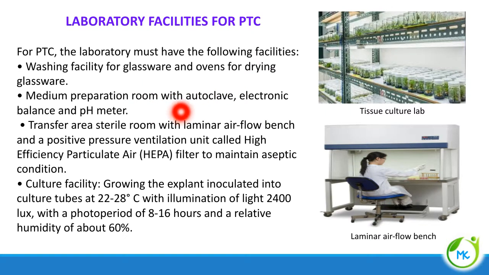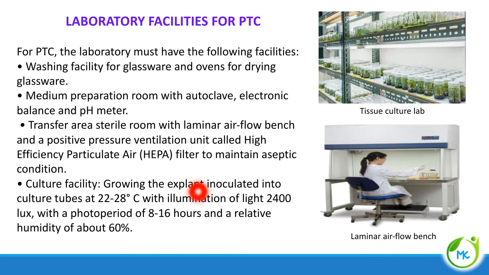The medium preparation room should have the following: an autoclave, an apparatus for sterilization; an electronic balance for weighing the nutrients; and a pH meter to check the pH, and accordingly we can adjust the pH. And we have to have a sterile room with a laminar airflow bench. This is the laminar airflow bench. It should have a HEPA filter, a high efficiency particulate air filter. Under this condition, we can maintain the aseptic environment for the process to be done.